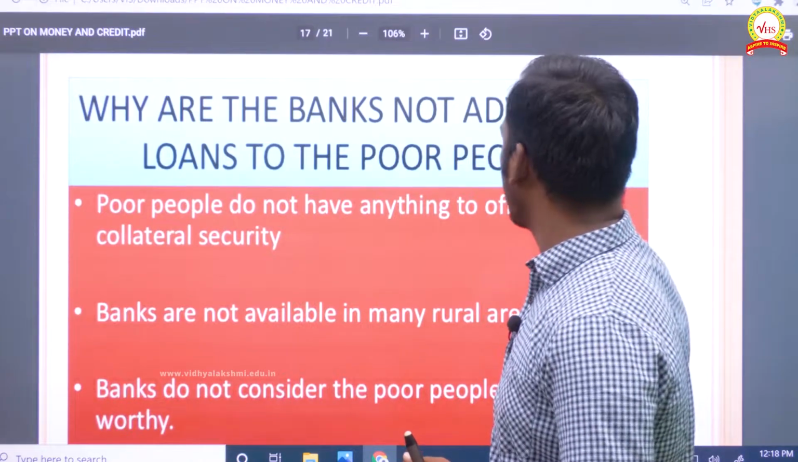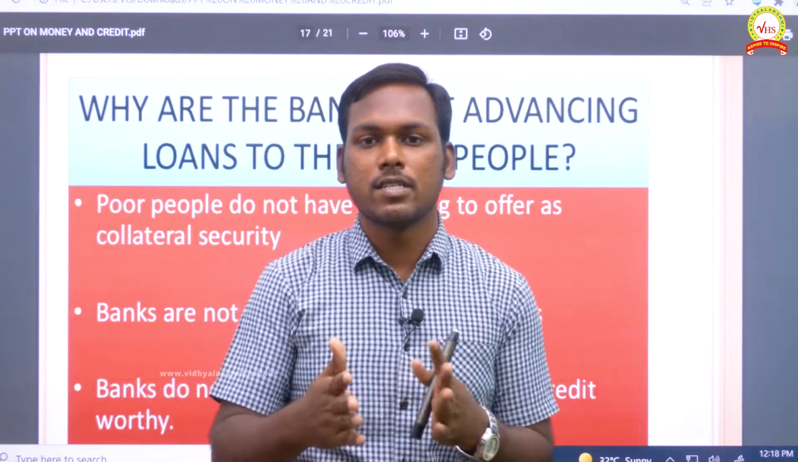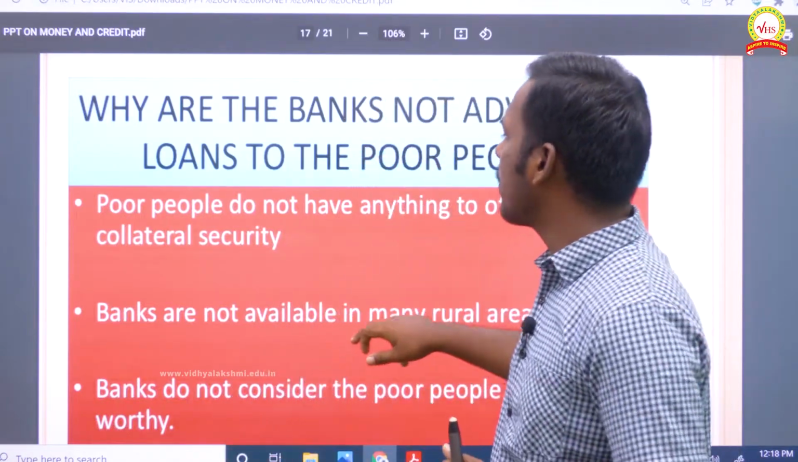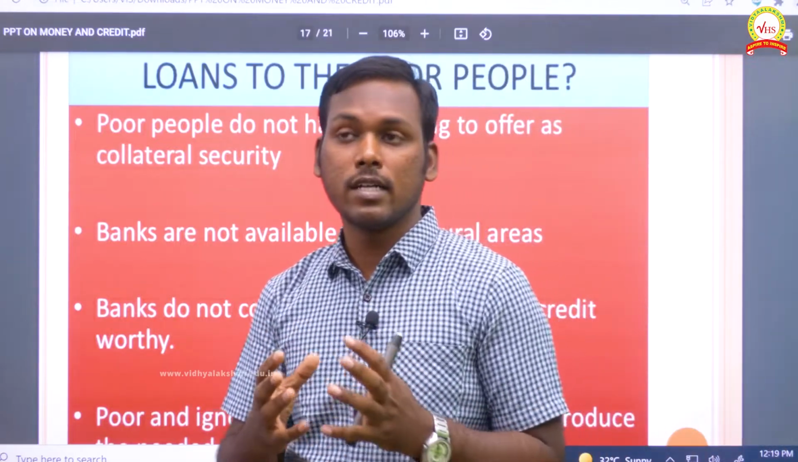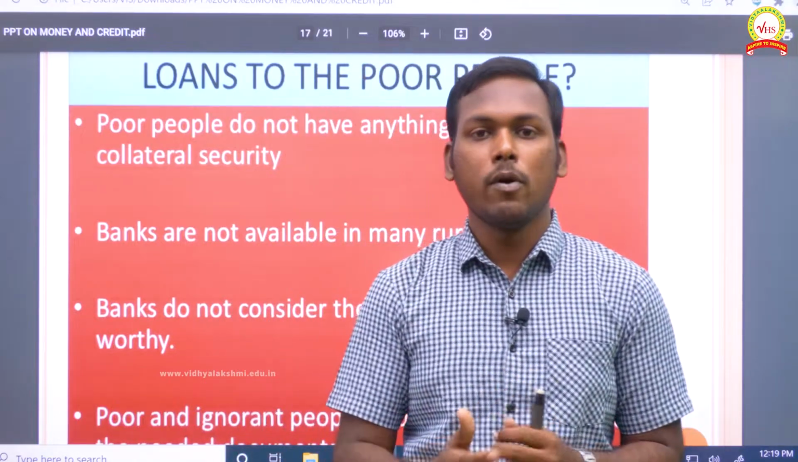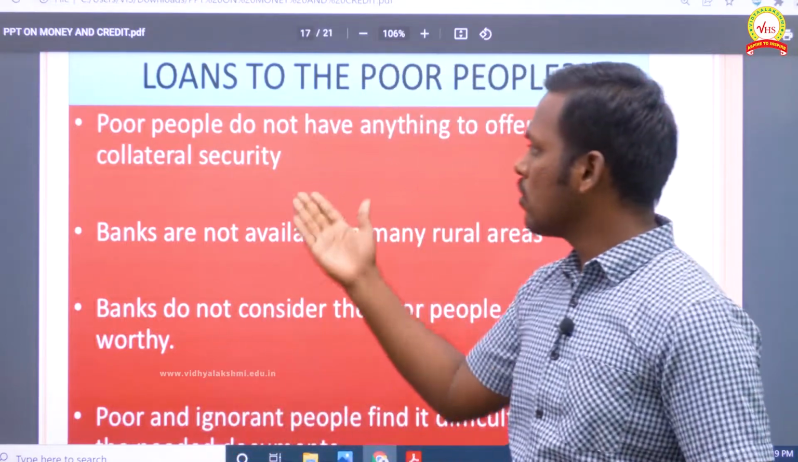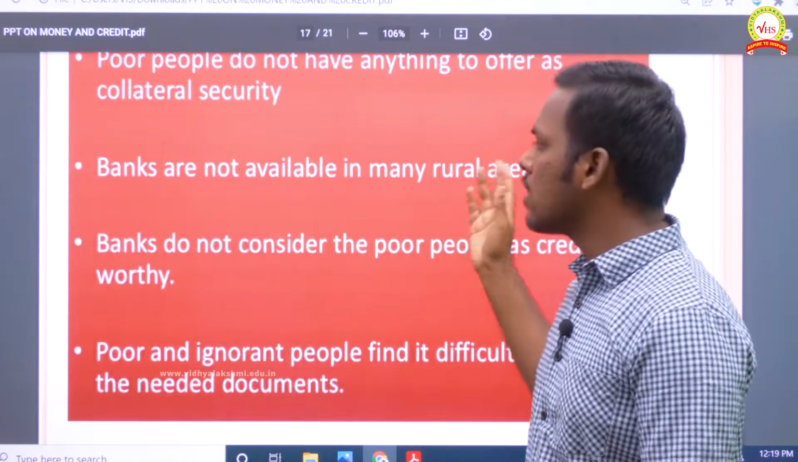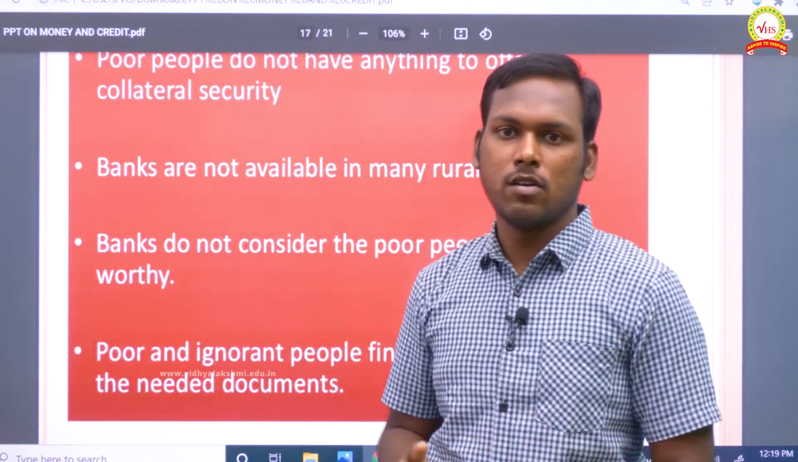So why are the banks not advancing loans to the poor people? Now you have to understand why loan activities with poor people are restricted. The reason is very simple. Poor people do not have anything to offer as collateral security. Collateral, I have told you already, is a document about their assets, their building, whatever possessions they have. That is lacking here. Or banks are not available in many rural areas. That was true once upon a time, but nowadays you can see many rural banks also.